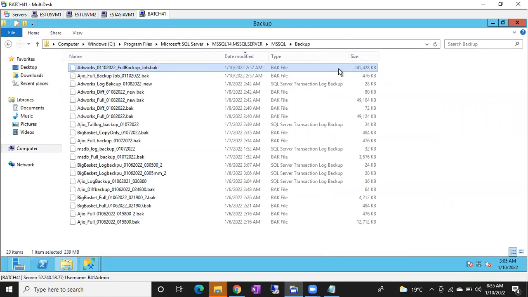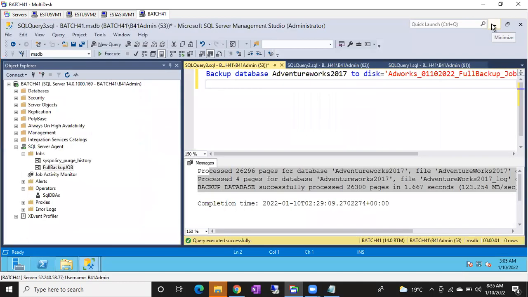The file is increasing. Yeah, so it's just replacing, right? Yes, it's just appending, not replacing. It is going to add another backup set to the existing media set. Simply, there is no change in our discussion. If you give the same file name, by default, it will append to the existing backup set. Already in this location, the existing backup set is there. Whenever you run next time, again, it is going to append.